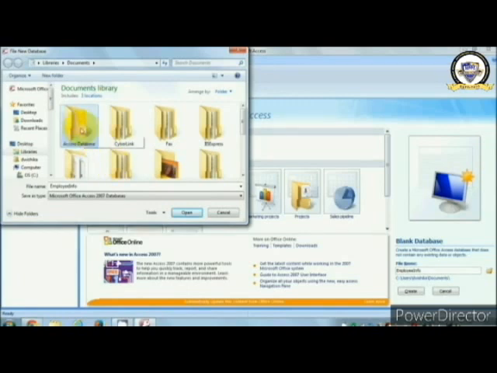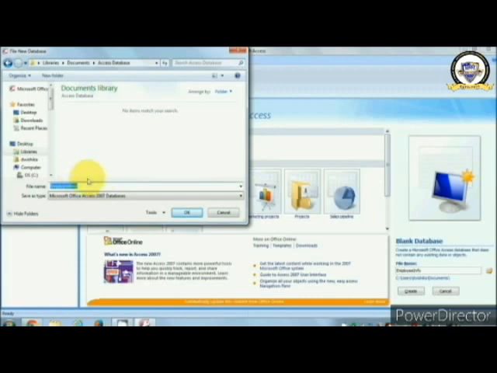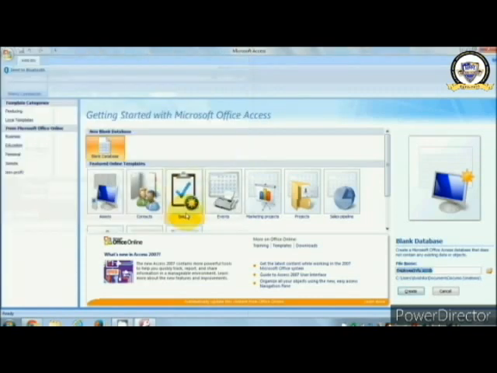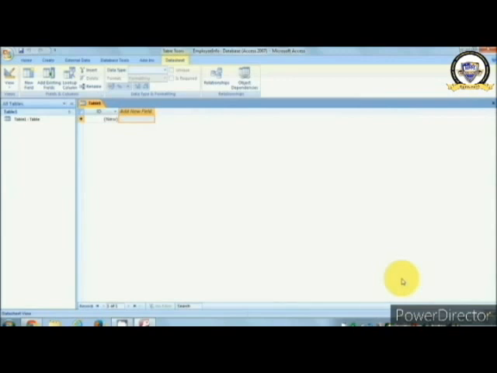Inside this folder, I'm going to save that info database. Now we can click Create. See, once you click the button, you will get this screen with ID and Add New Field. So here we can create the new table.